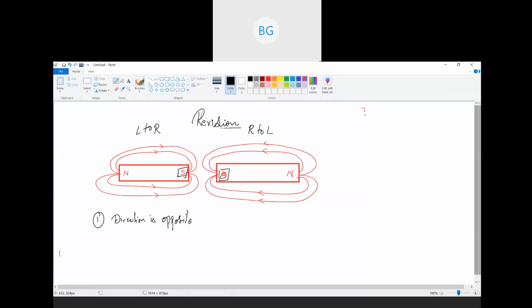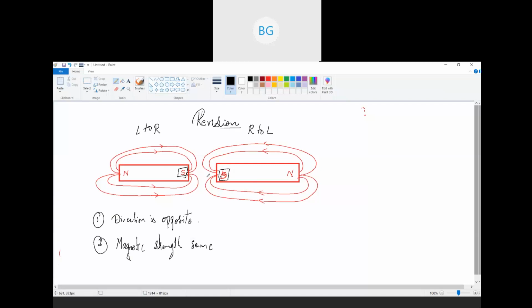This is one thing. And if I consider that both the magnets have the same magnetic strength, I'll assume that the magnetic strength is the same for both the magnets.